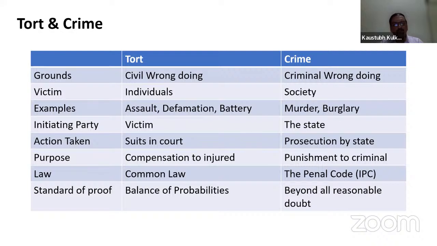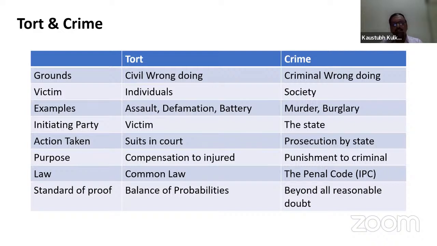Standard of proof. The standard of proof in case of tort is balance of probabilities. What is this balance of probabilities? That means there are certain probabilities till the end of the life of that particular injured person, and those balance of probabilities are counted. They are numericalized, and after that the compensation is awarded. So the standard of proof is given as per the balance of probabilities in case of tort.